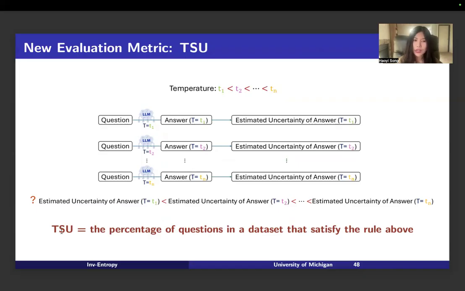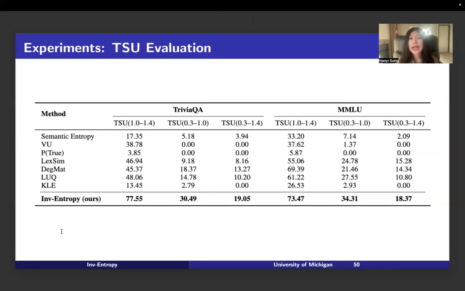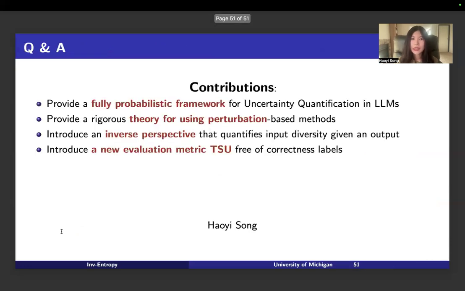So we define a new evaluation metric called TSU. It calculates the percentage of questions in a data set that satisfy the rule: as the temperature increases, the uncertainty increases. Here is the formal definition, and the advantage is it's free of correctness labels. And these are the results for the TSU evaluation metric. And we can also find our method, inverse entropy, achieves SOTA and is much better than other methods. And here's our contribution summary.